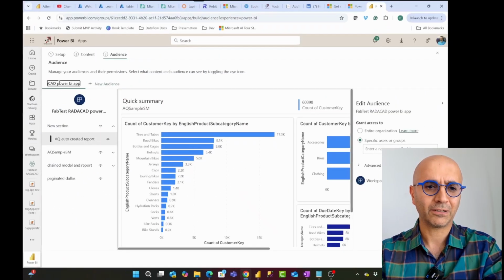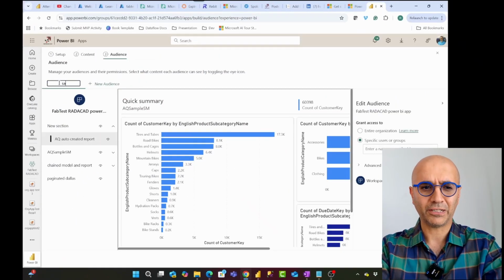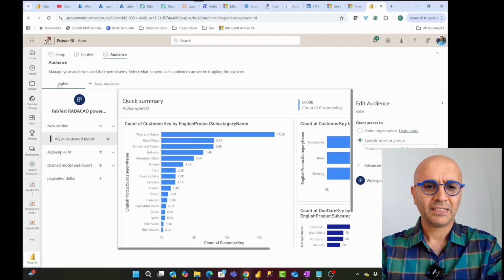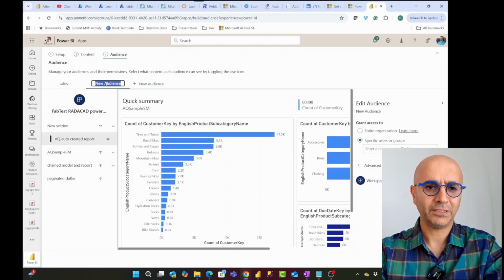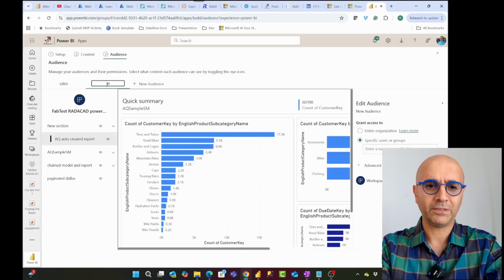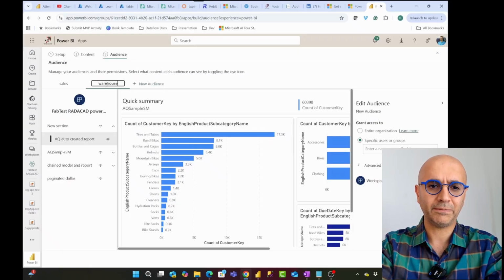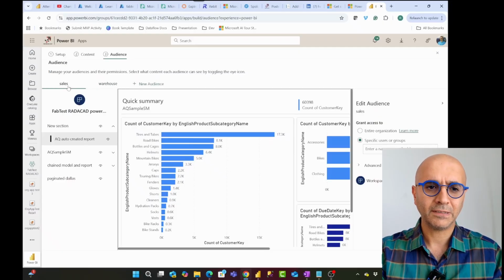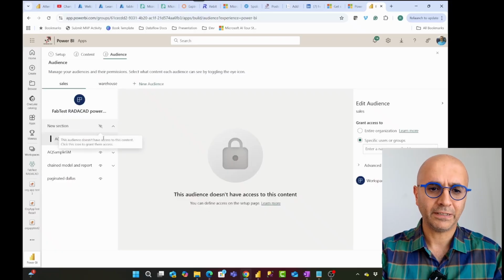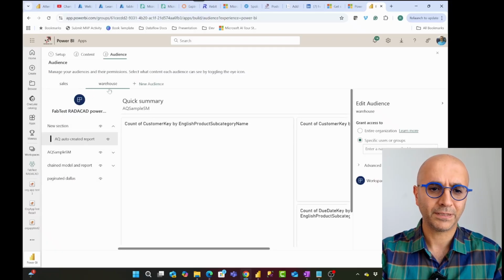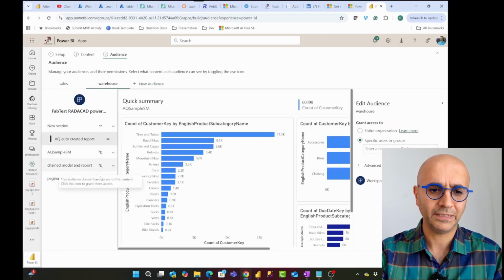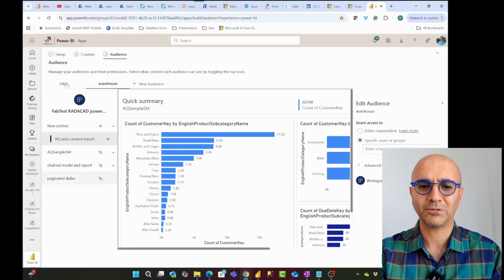For example, here I can call this, just to give you an idea, sales. I can rename this, here it is, inventory, or let's say warehouse team. And then in the sales, I can say, well, these are hidden in the sales, but in the warehouse, these are hidden, right? And you can have another audience that has access to all of these.